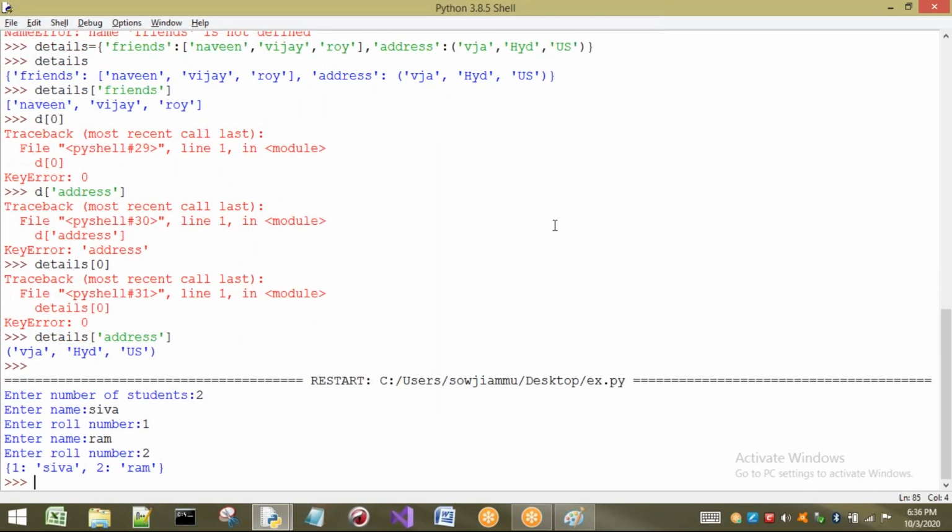So see, after pressing enter, we are going to get what? I am printing the dictionary. So it is printed in the form of what? Dictionary only. First key is printed, after that roll number is printed. In the same way, key is printed and roll number is printed here.